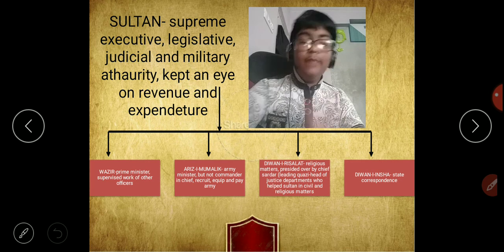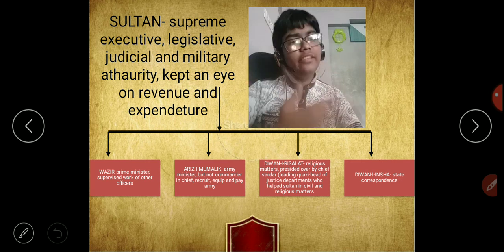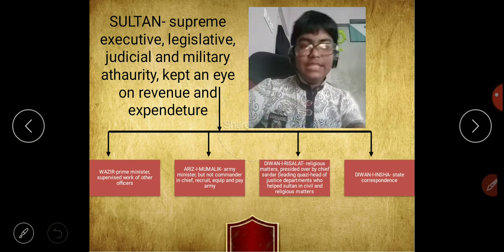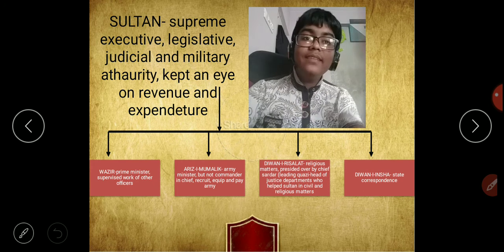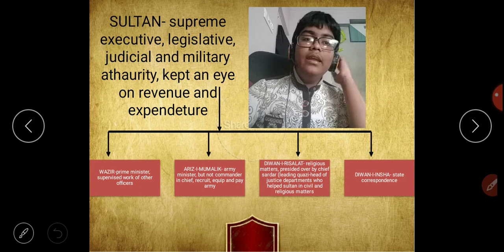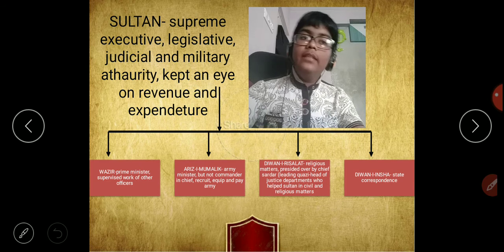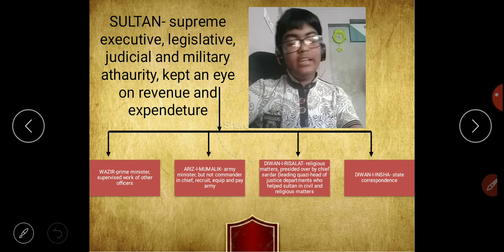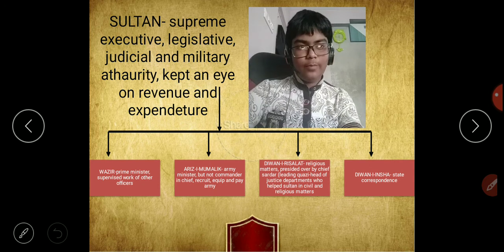Diwan-e-Risalat. Remember, Risalat, religious. Diwan-e-Risalat looked after religious matters. He was presided over by the chief Sadr, who was generally the leading Qazi. The Qazi is the head of justice and the justice departments, who usually helped the Sultan in civil and religious matters. The last one is Diwan-e-Insha, who looked after state correspondence.